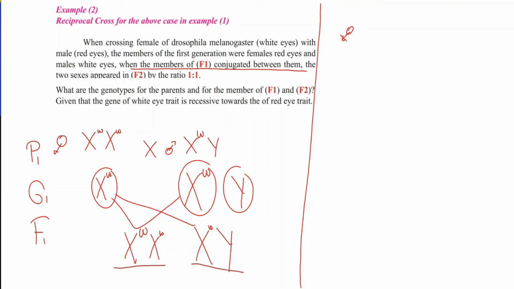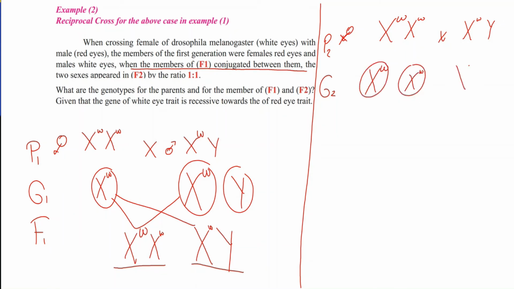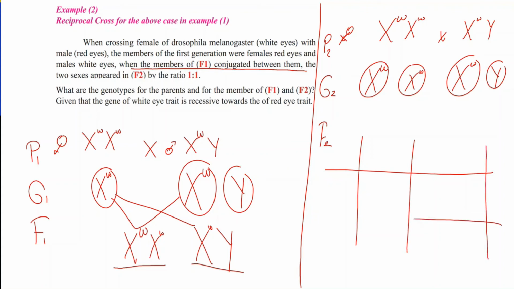A female with hybrid red eye color is crossed with a male with white eye color. These parents produce gametes: the female produces two gametes, and the male also produces two gametes. For the F2 generation we draw our Punnett box, with female gametes and male gametes.